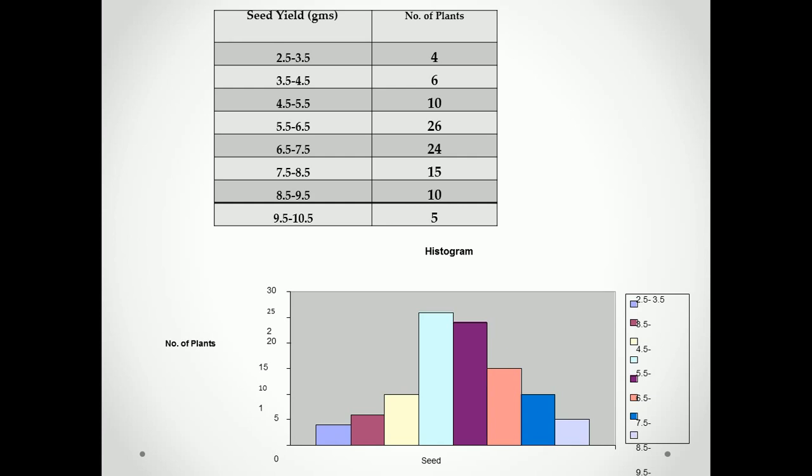Okay, so this is a histogram. This is also like a simple bar diagram, except the difference is that the bars are not discrete. These are continuous.